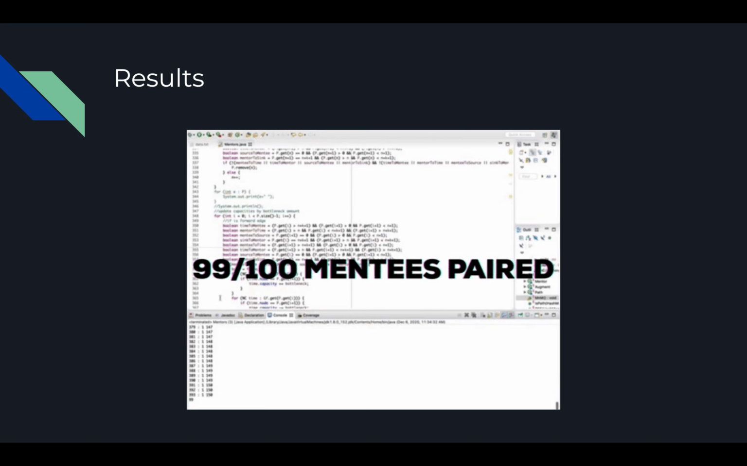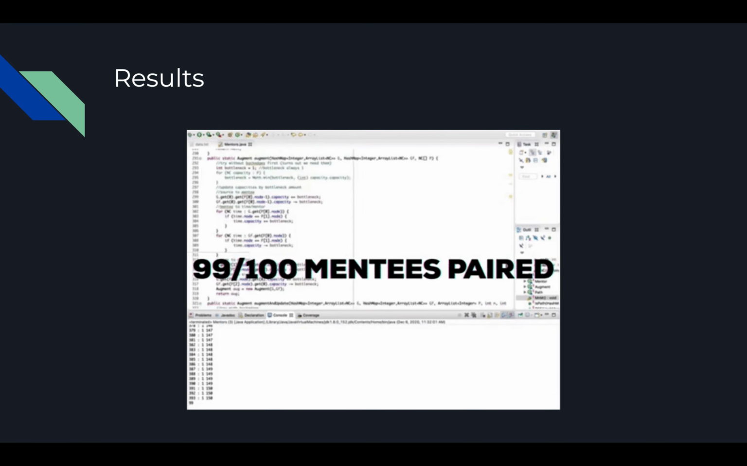After running this algorithm on data we've had available, we could see that 99 of 100 mentees could be paired.